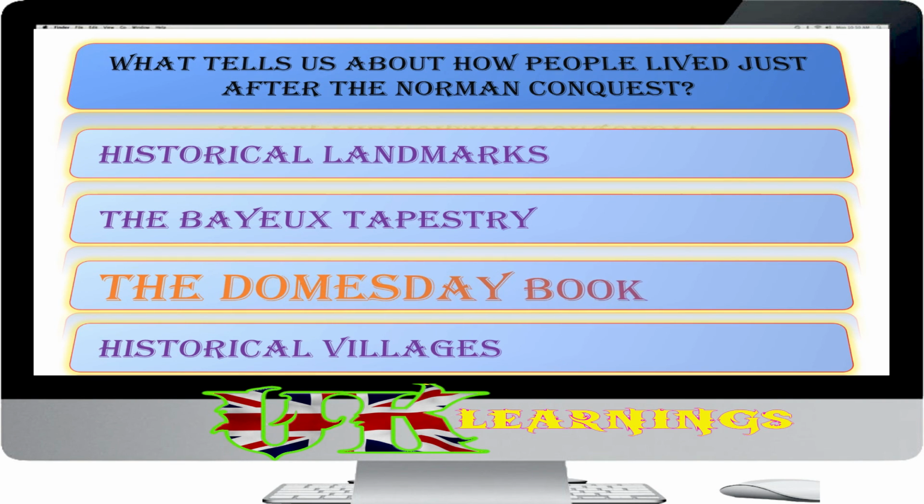William sent people all over England to draw up lists of all the towns and villages. The people who lived there, who owned the land and what animals they owned were also listed.